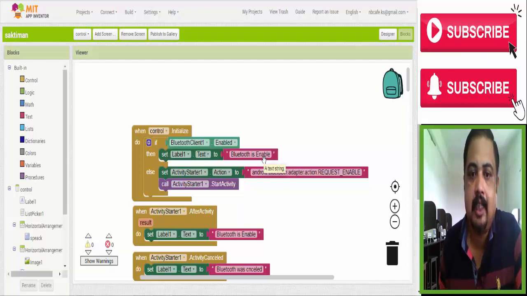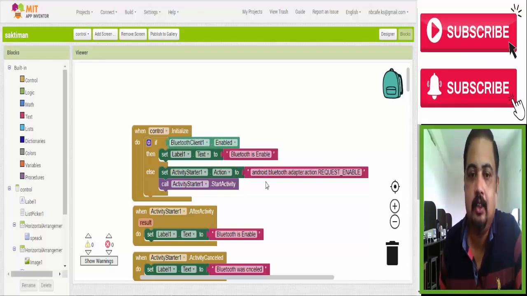Else, activity starter, action, android bluetooth adapter request enable. So you have to copy this. We cannot write it on our own because it is a function, we have to use that. For that, if our app finds that your Bluetooth is not on, it automatically gives you a message to turn it on.